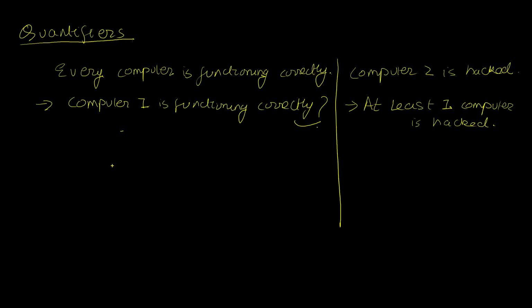Because so far we are only able to tell if something is true or something is false. But we do not yet have a way where we have a collection and we want to refer to some or all items in that collection. And this happens a lot in practice. Everybody is present in class today, for example. Or at least some student is absent. In other words, I need to be able to quantify the items in a collection.